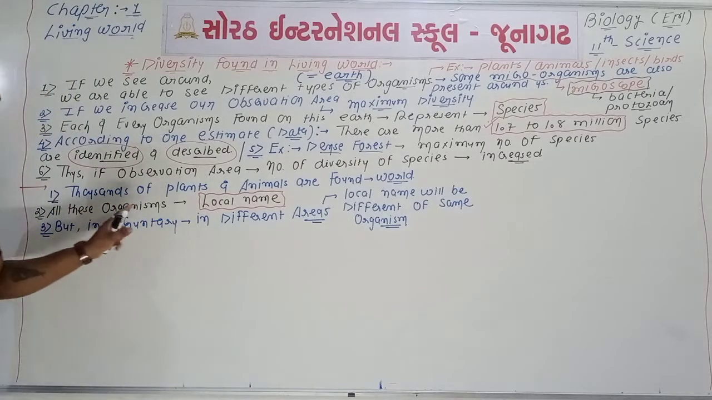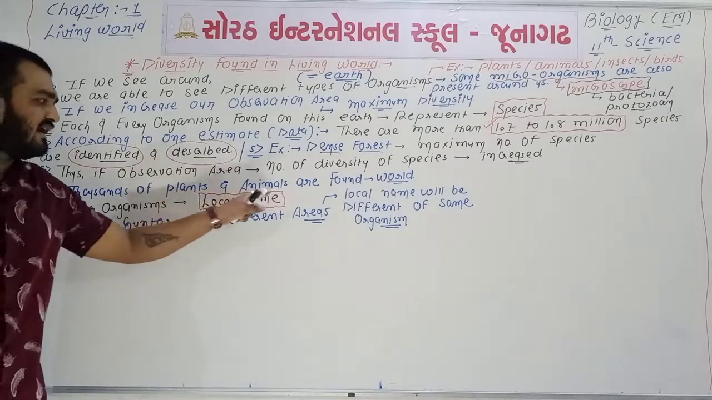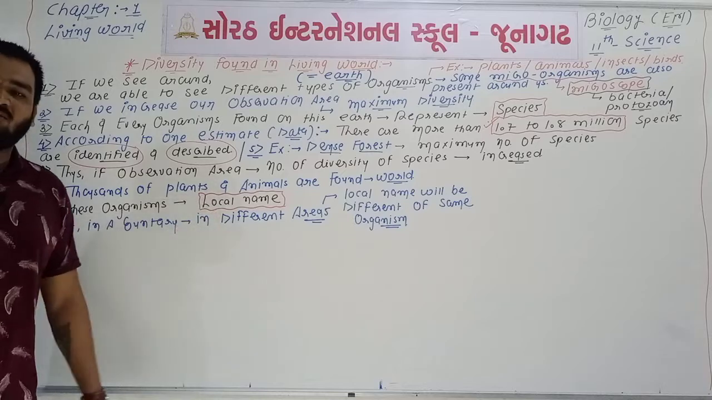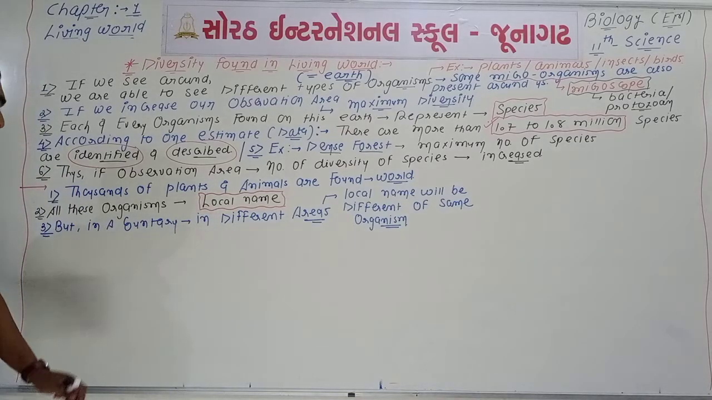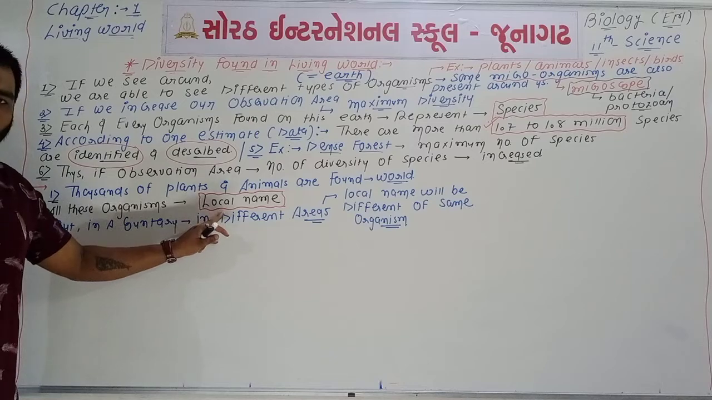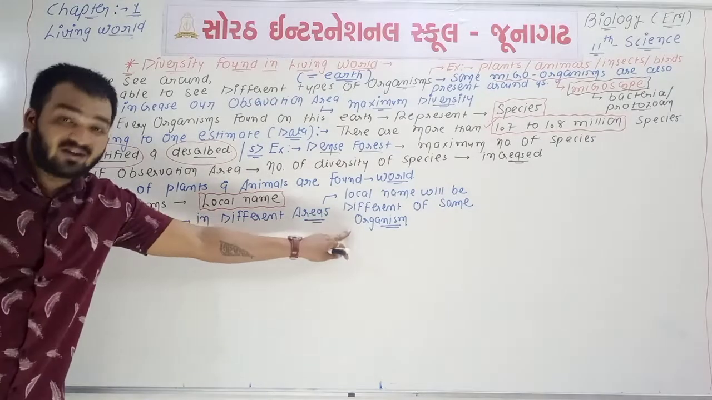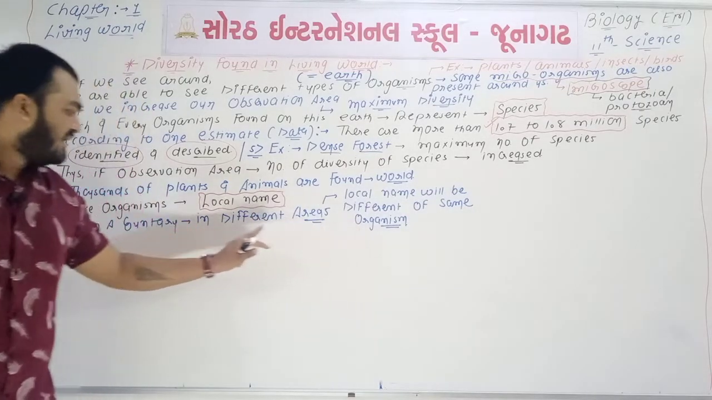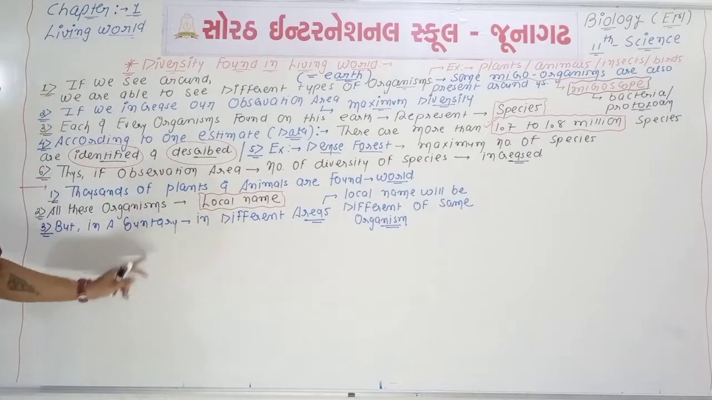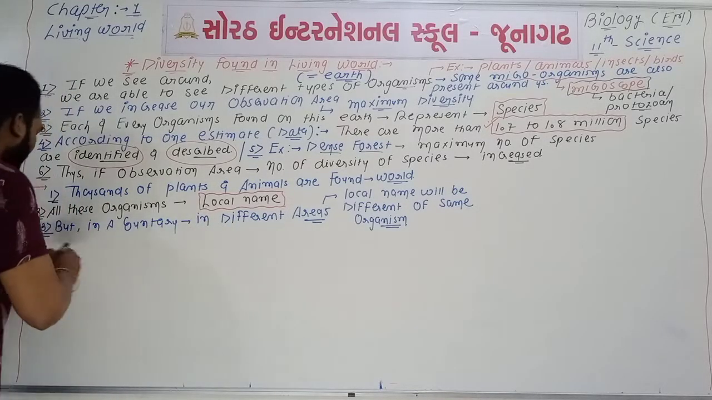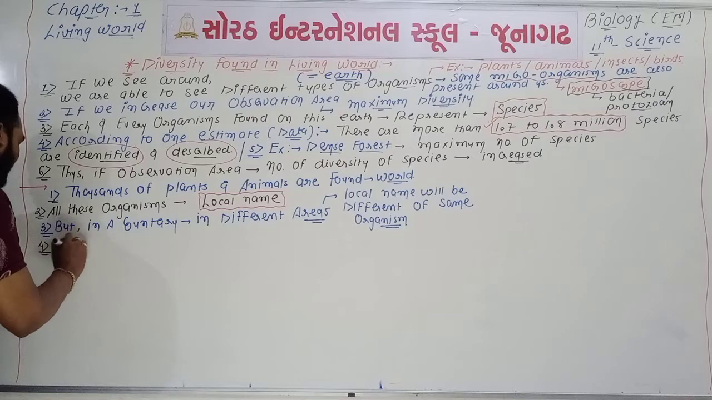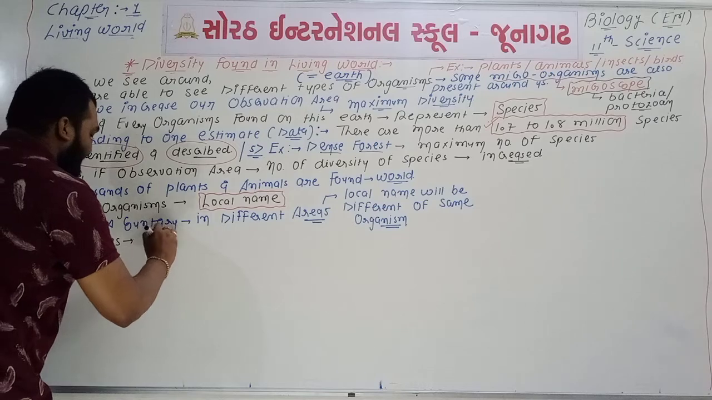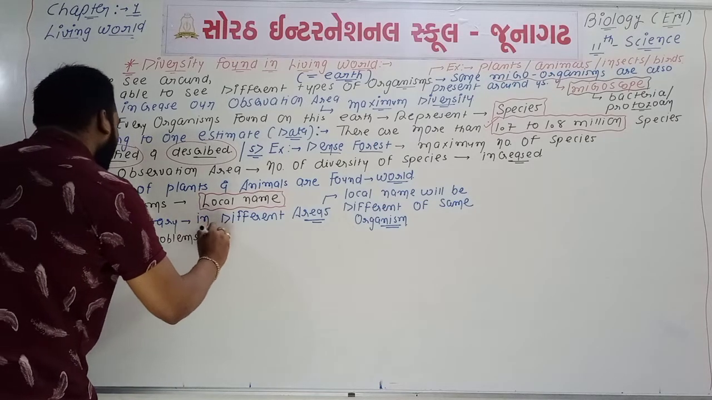See again the first 3 points. First point, thousands of plants and animals are found in this world. All these organisms have a local name. But the problem is that the local name of the same organism will be different in different areas of the same country. Point number 4, because of it, it creates problems during